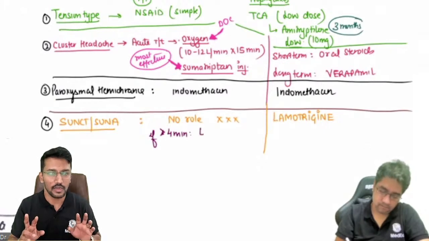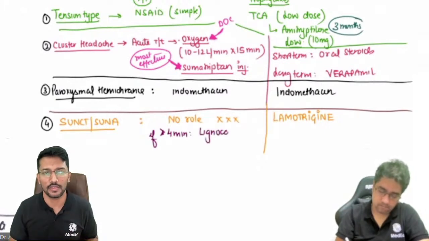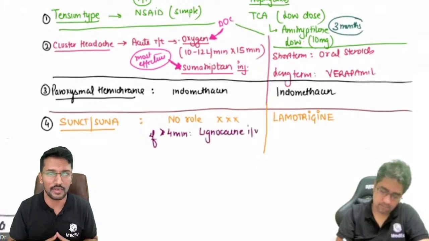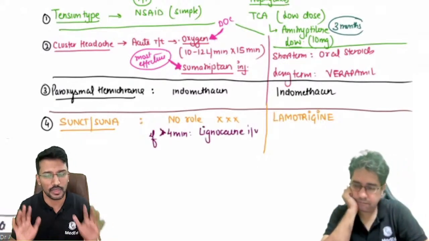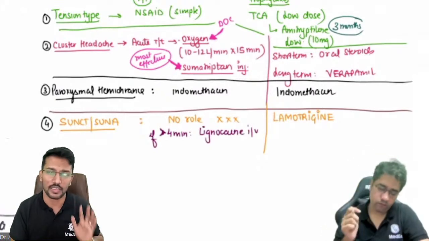Okay, but it is a point which is only mentioned in Harrison. I didn't find it in most of the other standard textbooks discussing it. Most of them clearly mention that there is no role of acute management because 90% of the patients will have the episodes lasting for seconds.